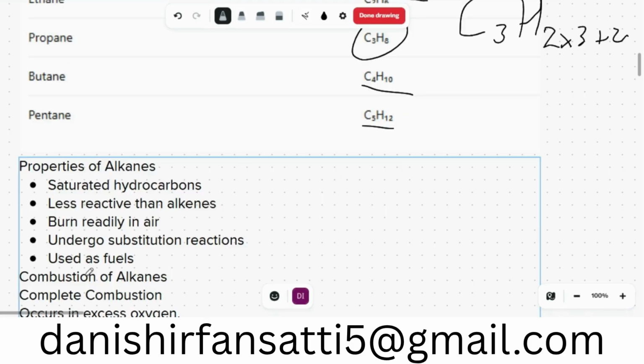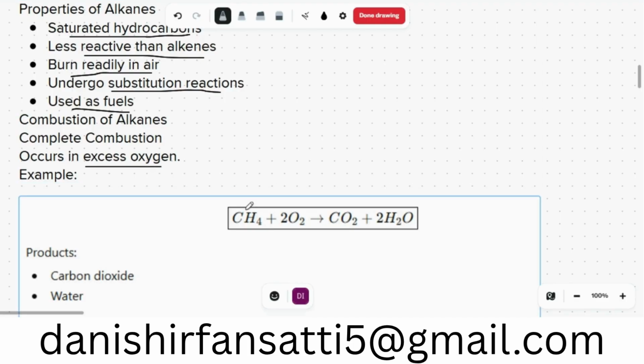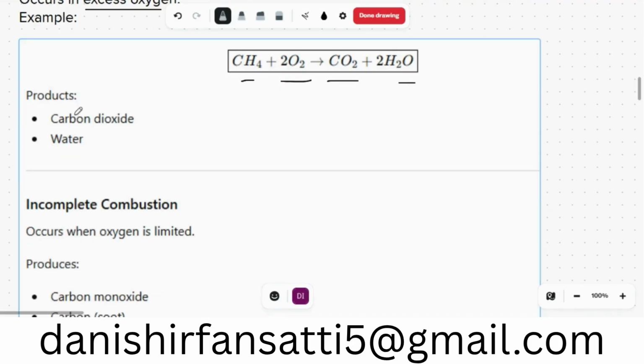Properties of alkanes: saturated hydrocarbons, less reactive than alkenes but burn readily in air, undergo substitution reaction and are used as a fuel. Combustion of alkanes: complete combustion occurs when oxygen is in excess. So for example, CH4 plus 2O2 gives us CO2 plus 2H2O, that is carbon dioxide plus water and energy. That is the most important thing.